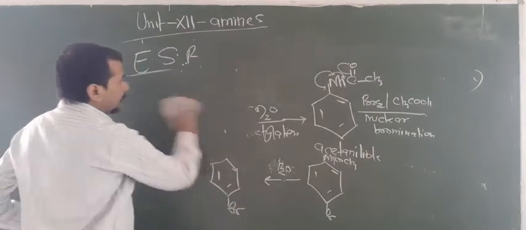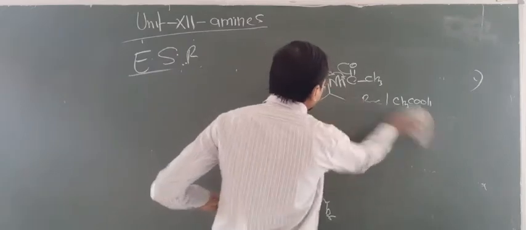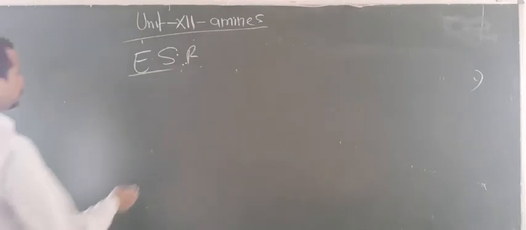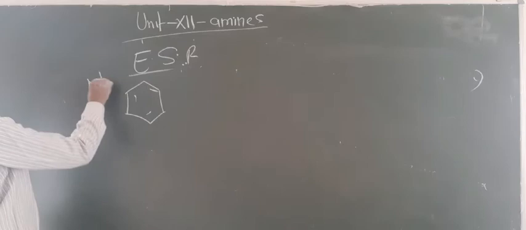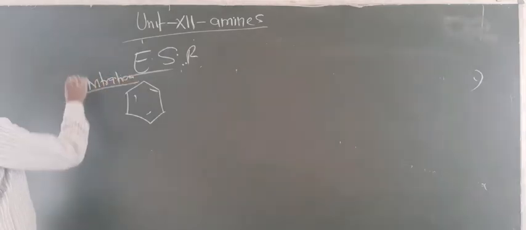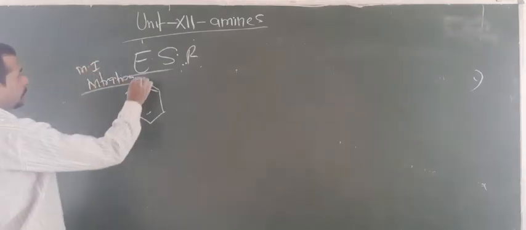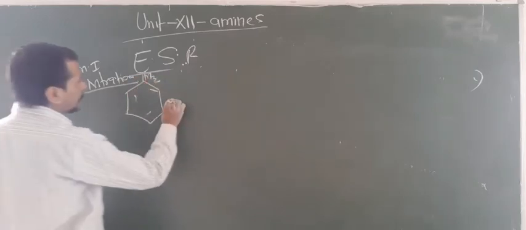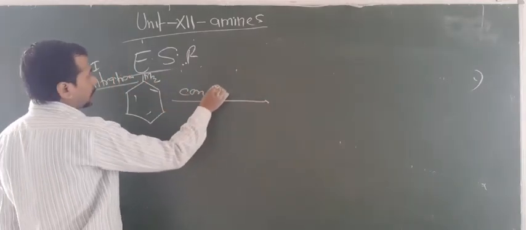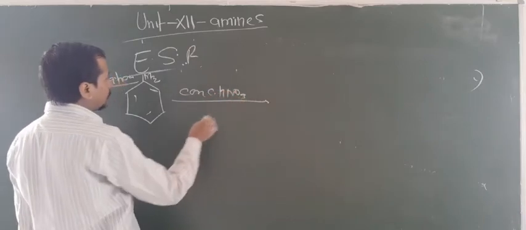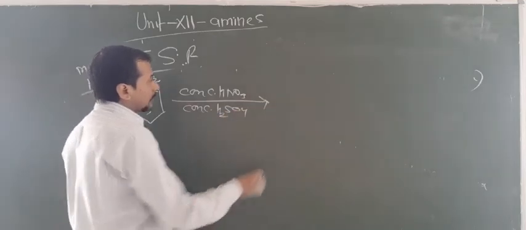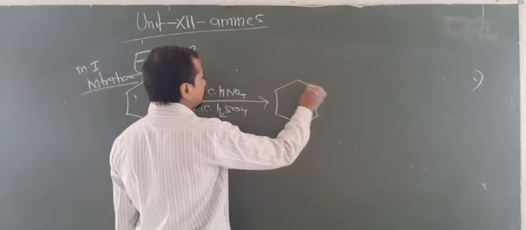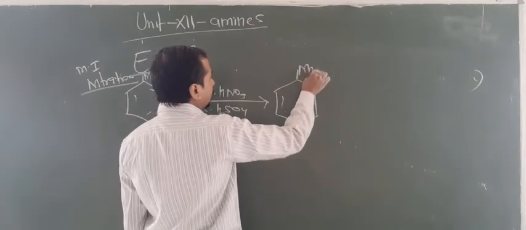Now the second reaction is known as nitration. So again look here. What happens with nitration? This is also most important, most important from the examination point of view. For nitration, you take concentrated HNO3 and concentrated H2SO4. Now here you will get the products: ortho, meta and para.